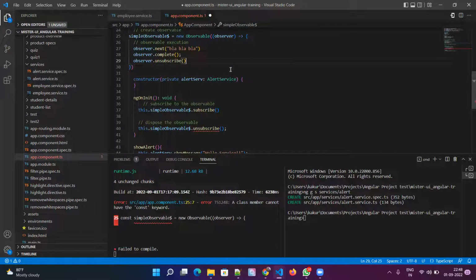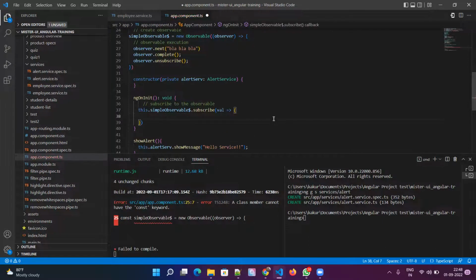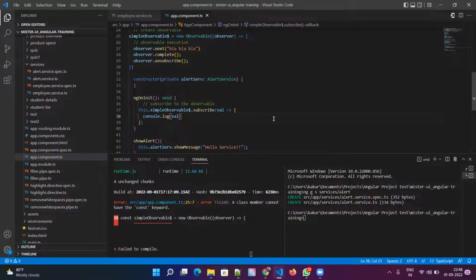Yeah, here we have to call the unsubscribe, not here. Okay, and how will we know whether it's working or not? We have to print that value. So let me say value, and here console.log, let me print this value, colon, close.